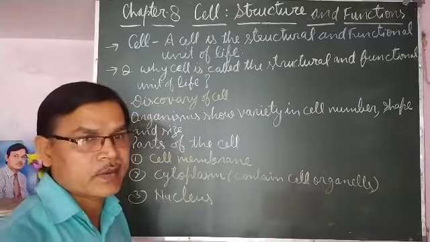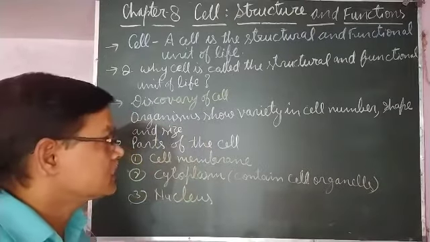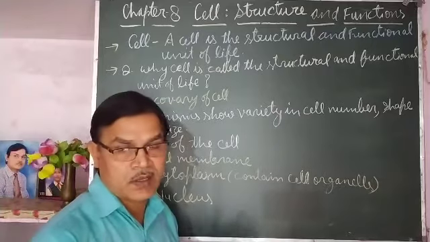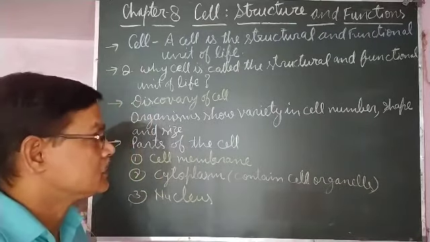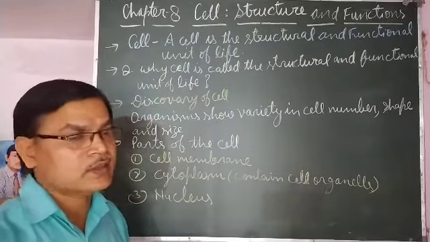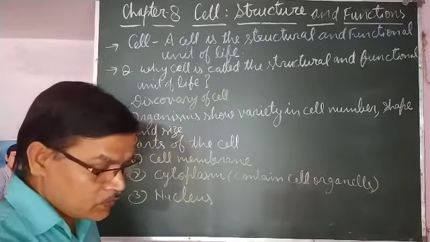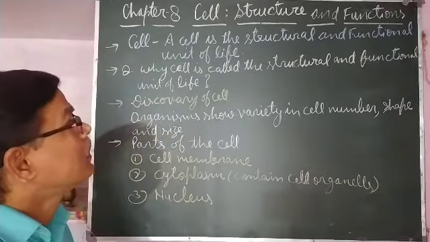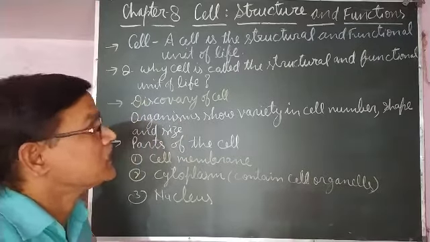Organ systems are made up of organs, organs are made up of groups of cells called tissues, and tissues are made up of groups of cells. So at last it comes down to cells, meaning the whole body is made up of cells. That is why the cell is the structural unit.